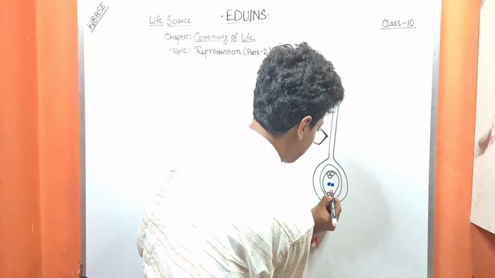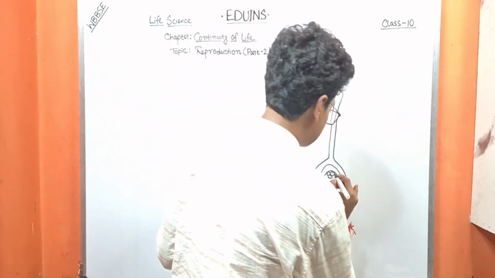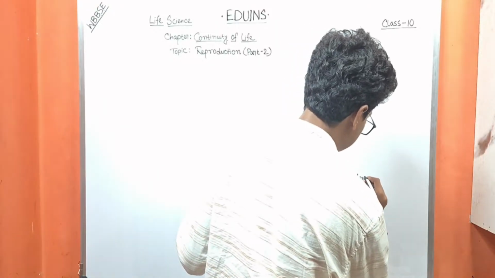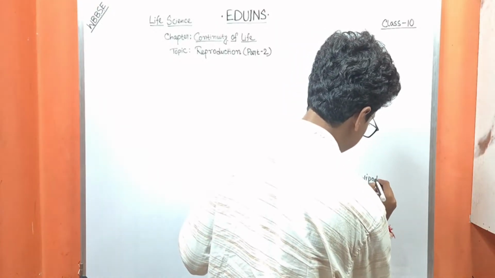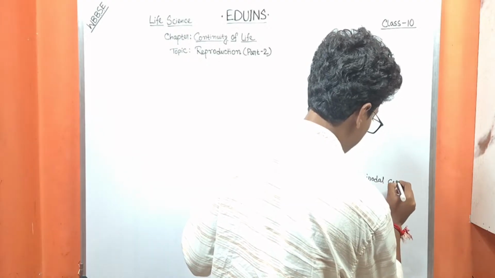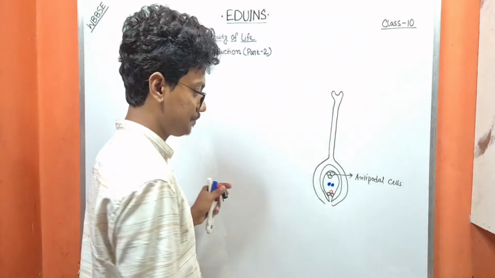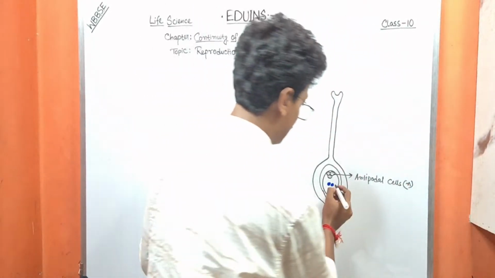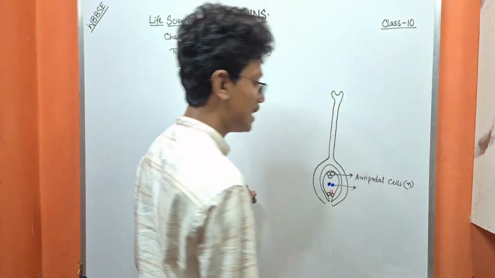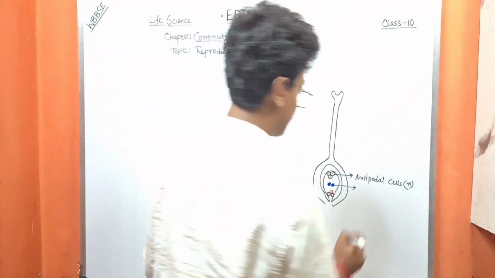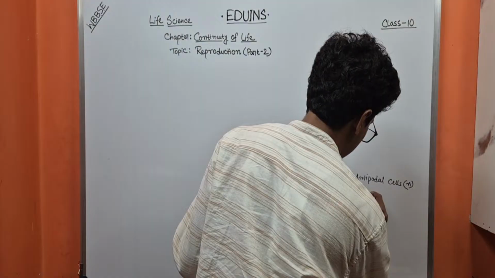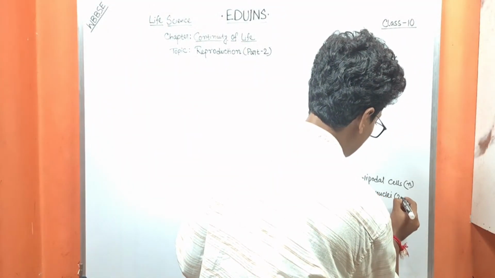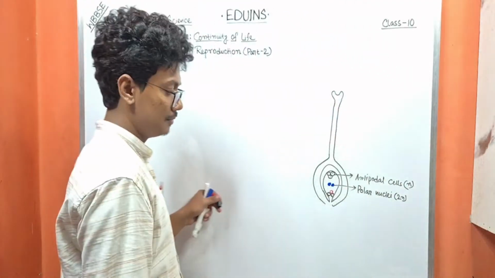So what are they? Number one, this is called the antipodal cell. These chromosome numbers are N. In the center, these are the polar nuclei. These chromosome numbers are 2N.